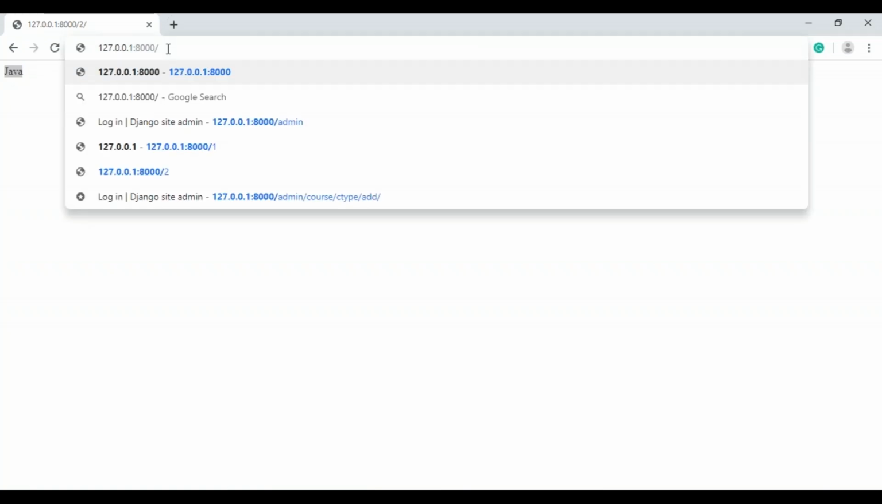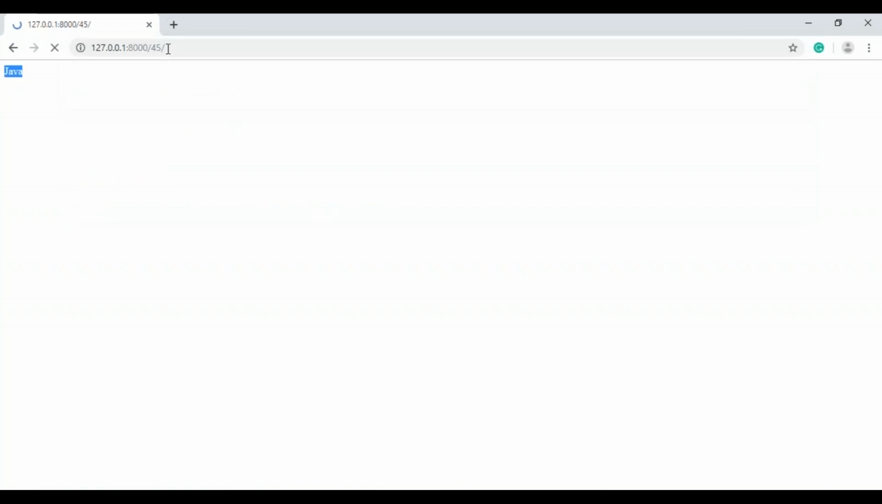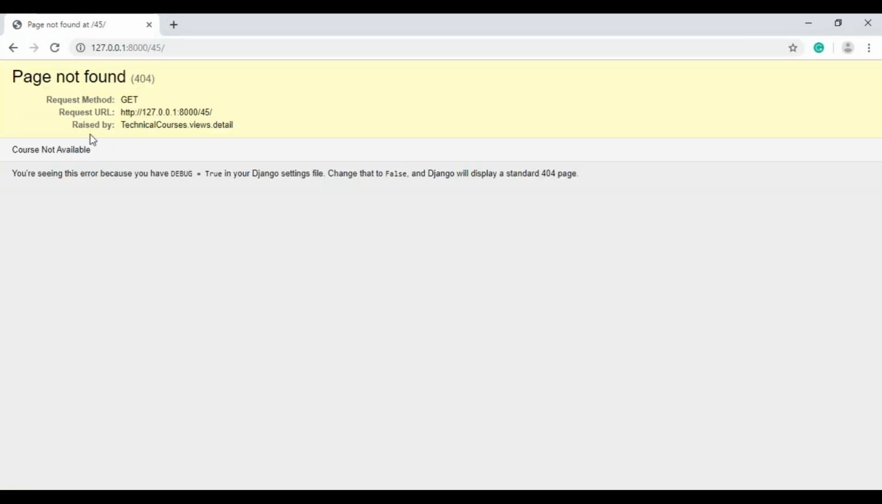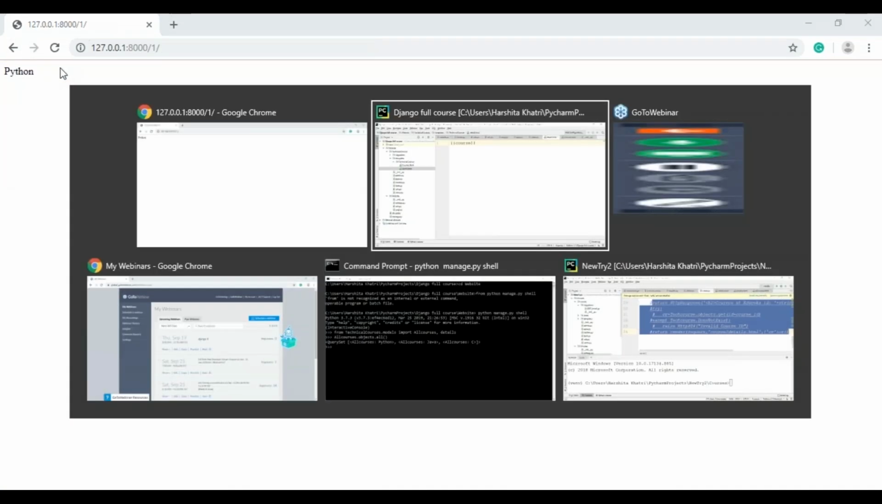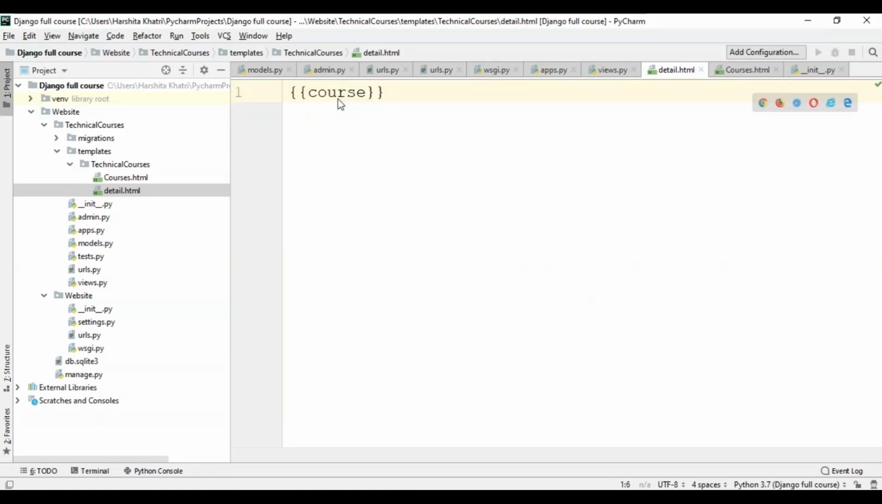Now, in case I specify some ID that's not present in my database, say for example 45, and hit enter. So here it is. The page not found error has been raised, and it says course not available. So I hope everyone's understood till here. So now, getting back to PyCharm, so I had just written this in the details homepage for y'all to see what happens when I do this.